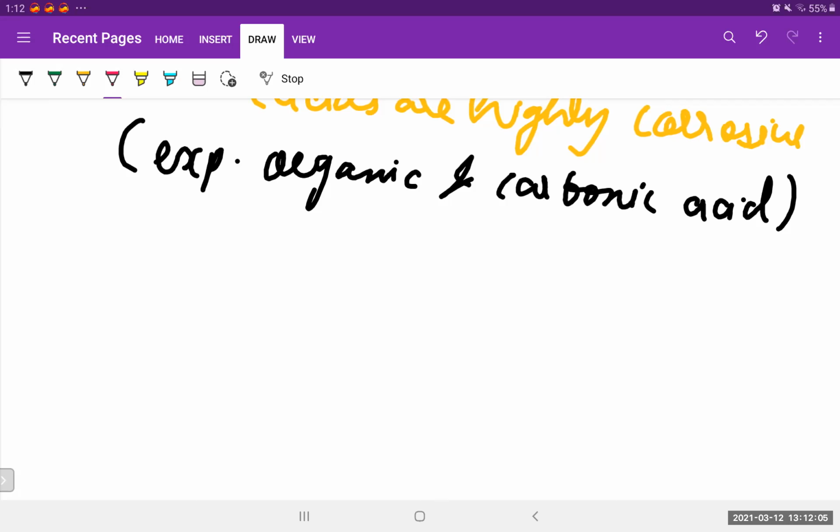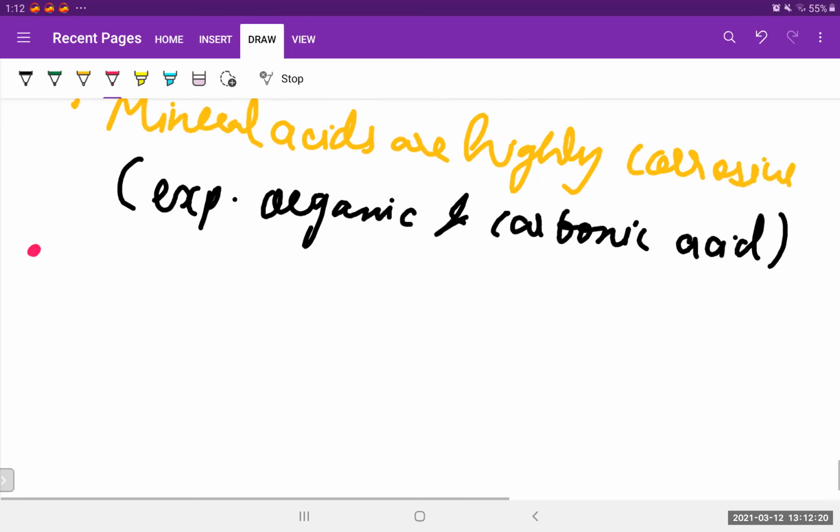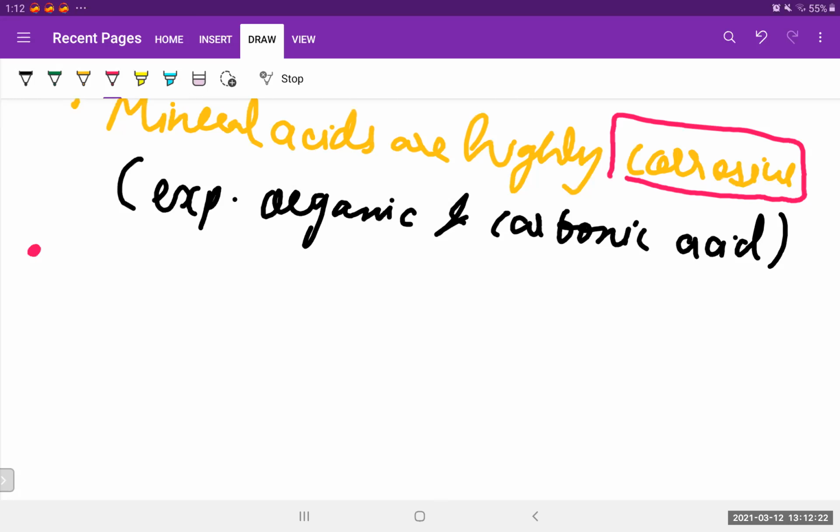So the next physical property is that acids change blue litmus to red. Okay, so this is a very important one which is asked in the examination many a times. Now you all know that acids are corrosive, and anything which is corrosive or dangerous, how do we represent a dangerous thing? We often see the danger signs and the danger symbols in the red color, isn't it? So that's the indication that this thing is dangerous.